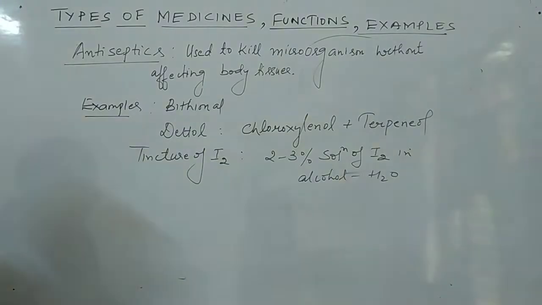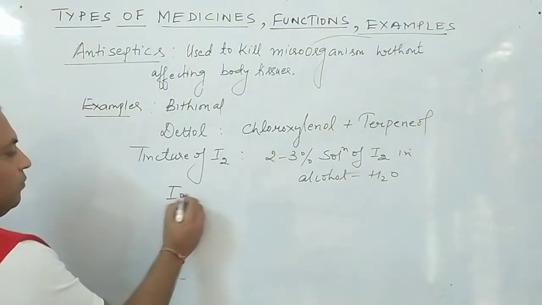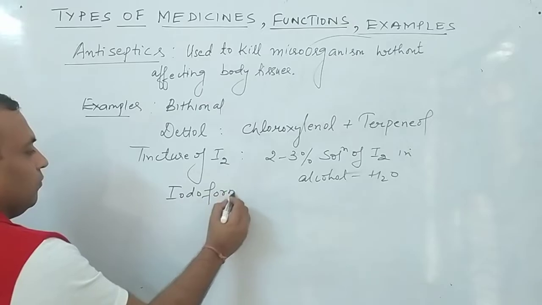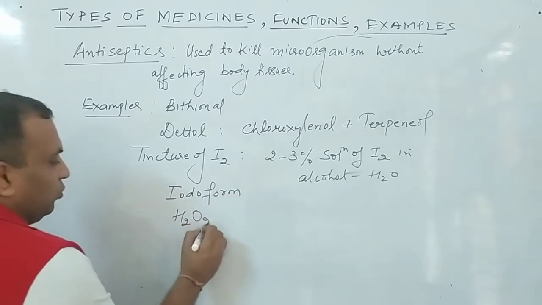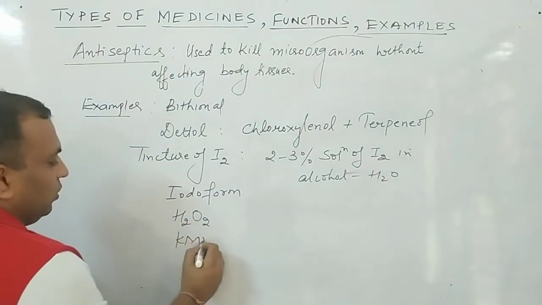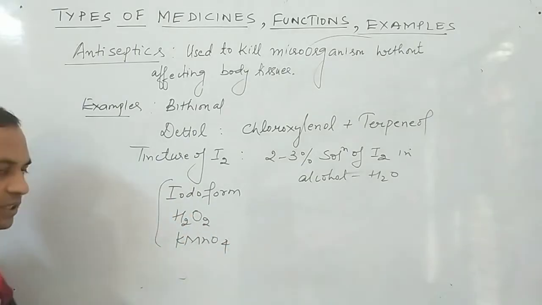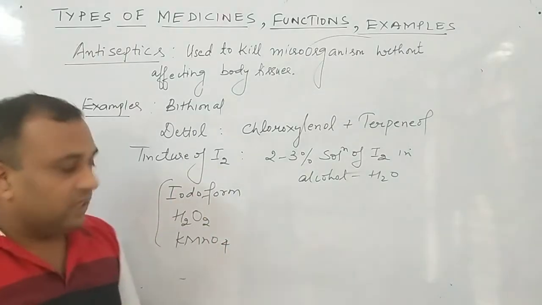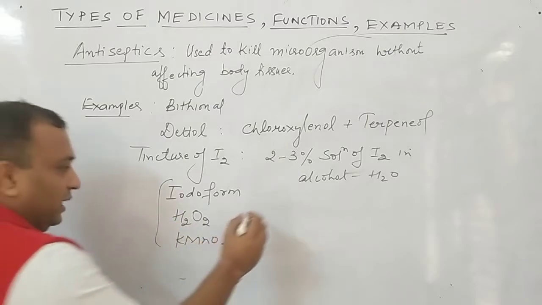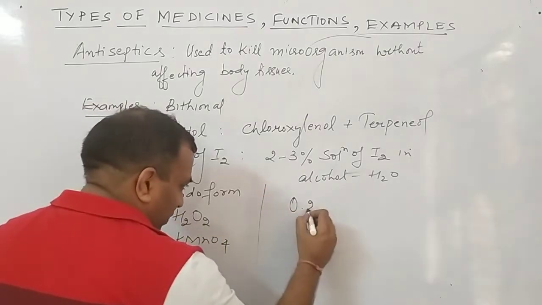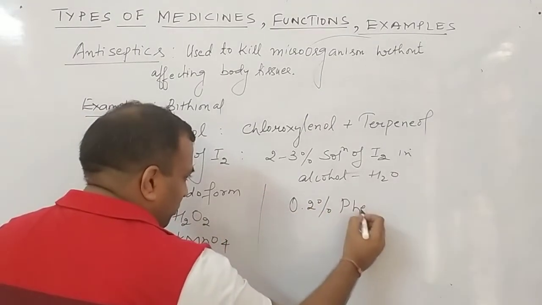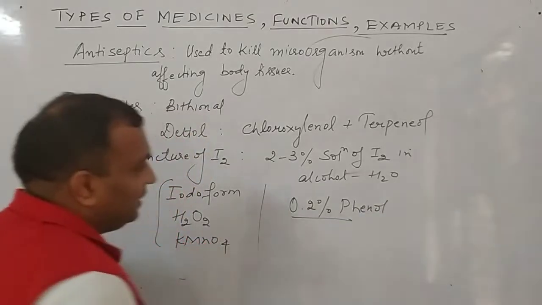The next examples are, you know, iodoform, hydrogen peroxide, H2O2, KMnO4. So we have so many examples for that. Clear to all of you? That will act as antiseptic. And one more example that I will indicate specially here, 0.2% phenol.